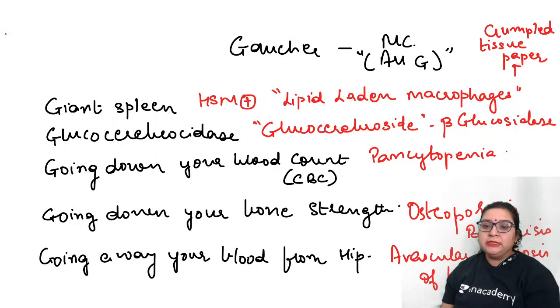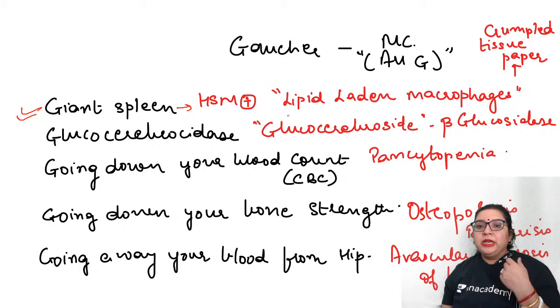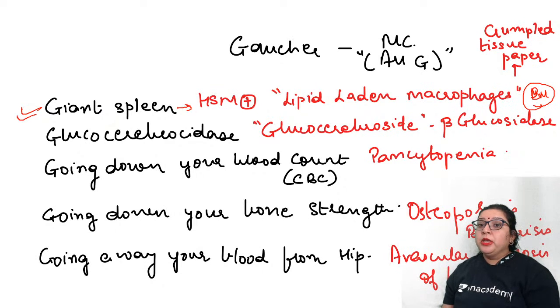So, first G is giant spleen. So we have hepatosplenomegaly present, a giant spleen present. So giant hepatosplenomegaly. Again, anything which is giant will have fat in it. So lipid laden macrophages, which can be seen in the liver, in the spleen, as well as in the bone marrow, right, isn't it? So in these three areas you can see the lipid laden macrophages. Now these macrophages can be seen as the crumpled tissue paper appearance.